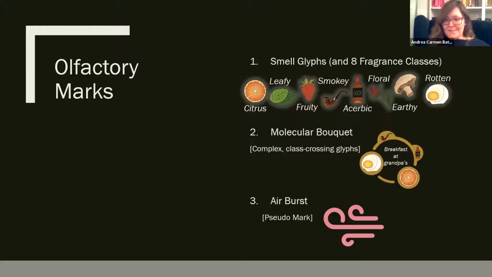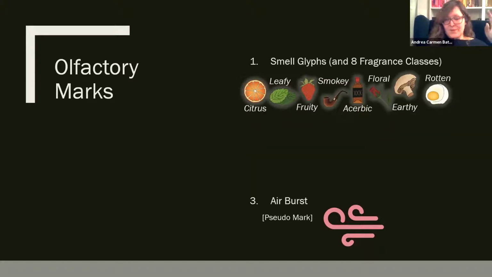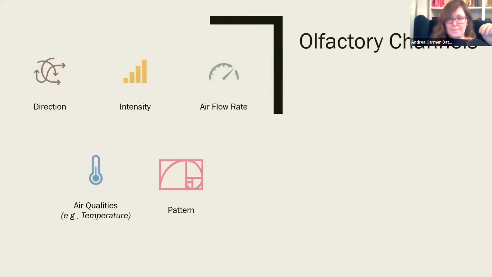Now, for the study that we conducted, we decided that it would be most appropriate to limit ourselves to evaluating the performance of discrimination tasks using only modifications of the simple glyphs and the airburst, so we drop our molecular bouquet. And when I say modifying it, I mean we use these different olfactory channels to change the smells that people are experiencing. So we have these 5 channels: direction, scent intensity, air flow rate, the qualities of the air like temperature or humidity, and the pattern of the mark or the smell that the user is exposed to.